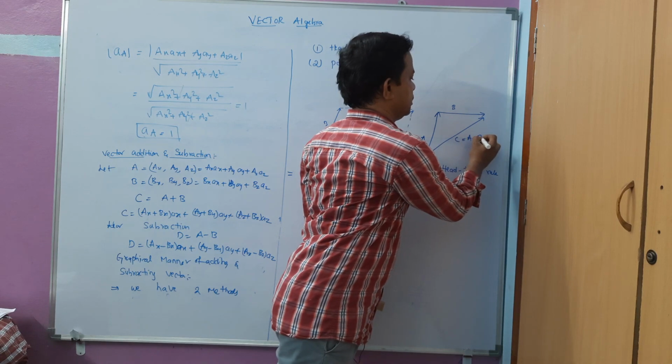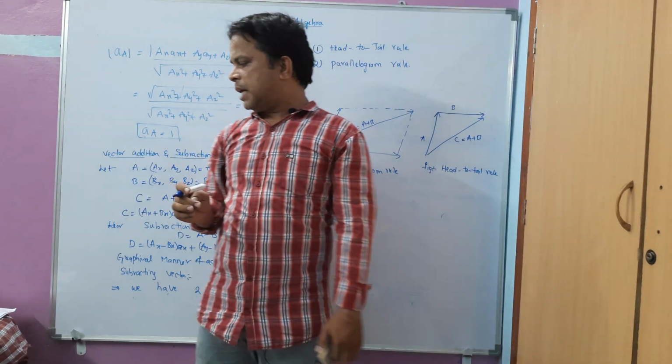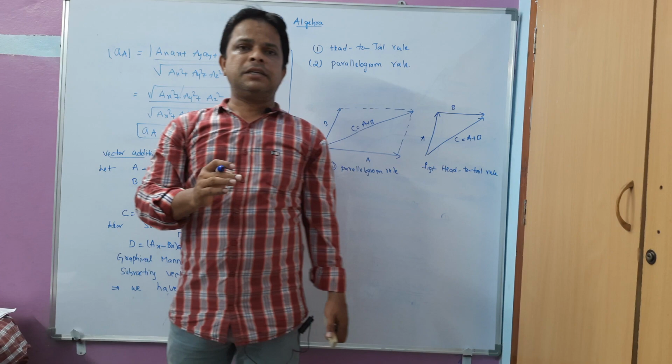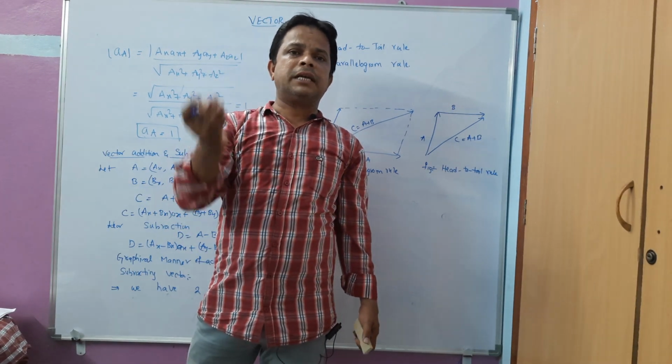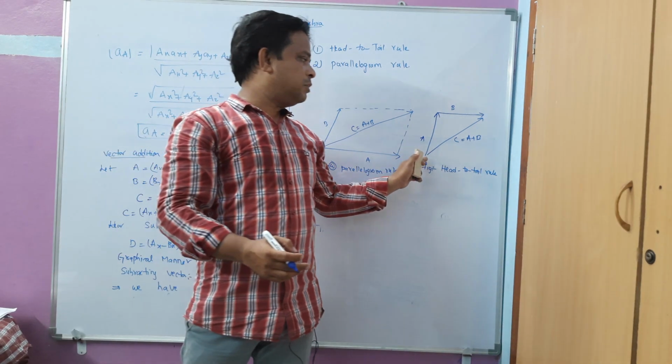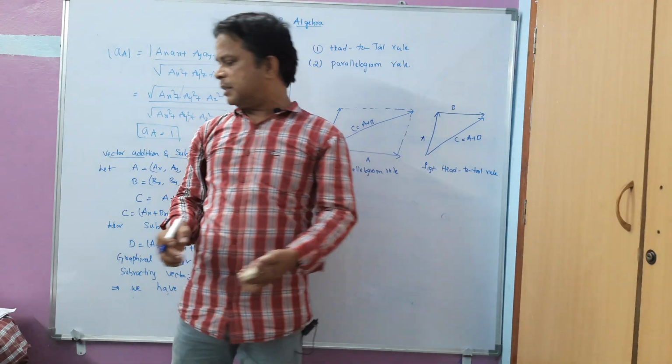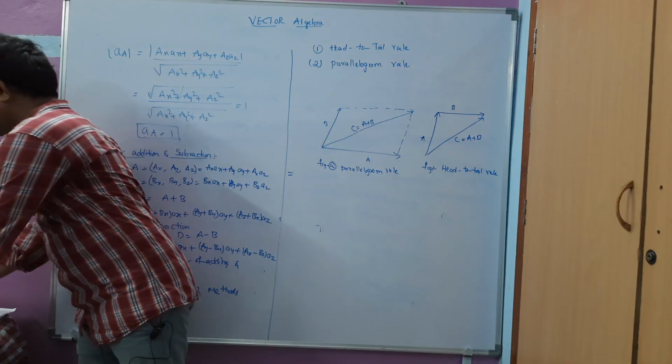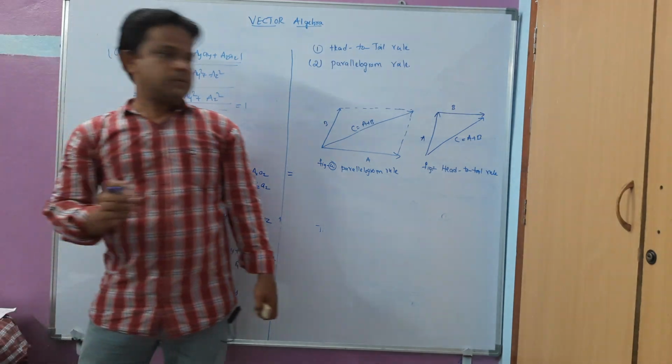So head to tail rule means the head of the first vector is attached to the tail of the second vector. Finally the resultant will be tail to tail and head to head, like this. Now let me take the subtraction similarly here.